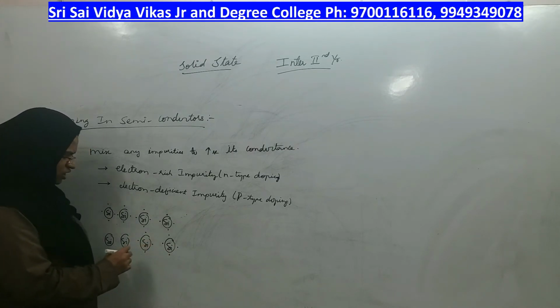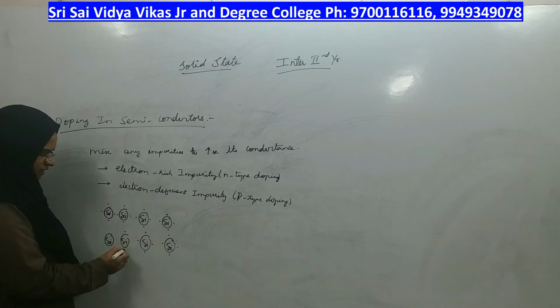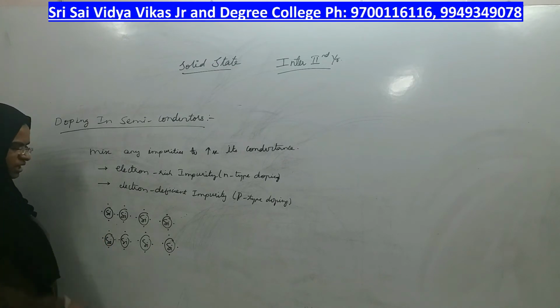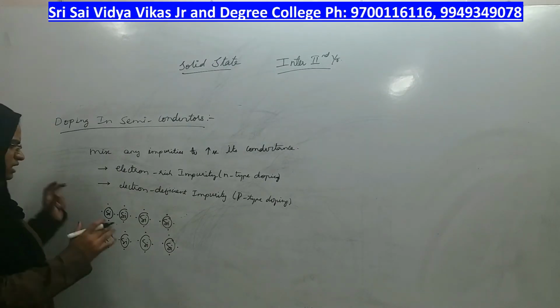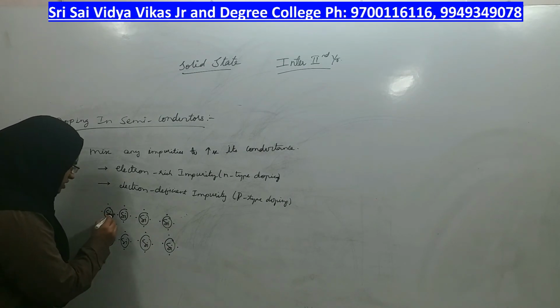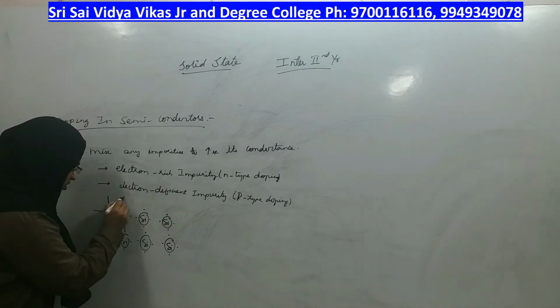These dots are the valence electrons. This is the crystal lattice of silicon, in which each silicon atom is making 4 bonds with other silicon atoms, right? Connect these dots.